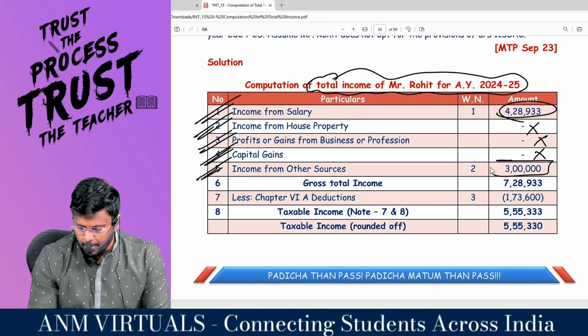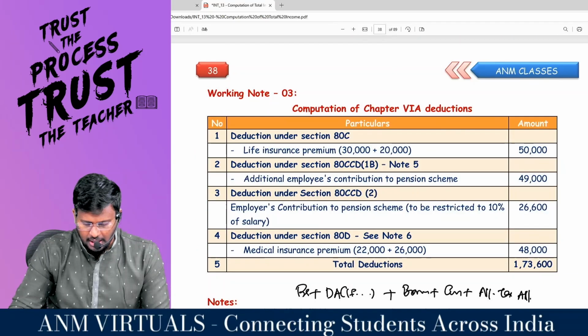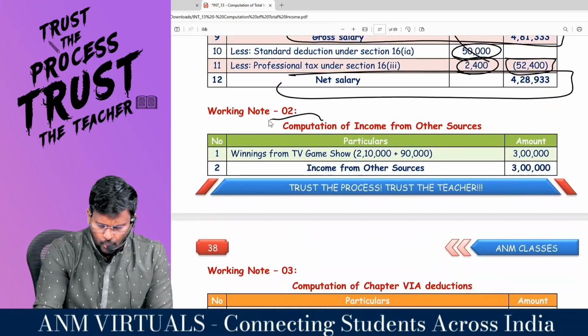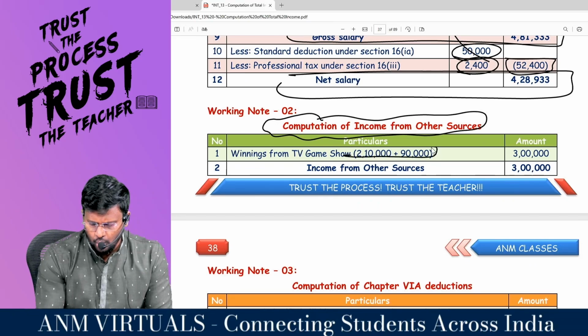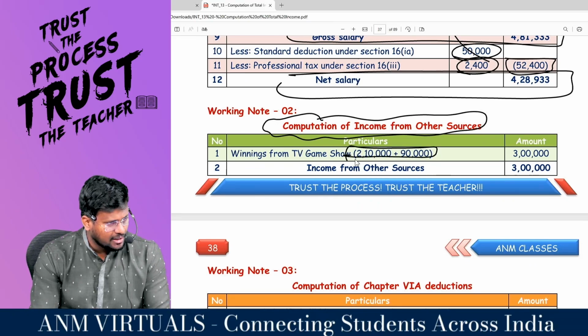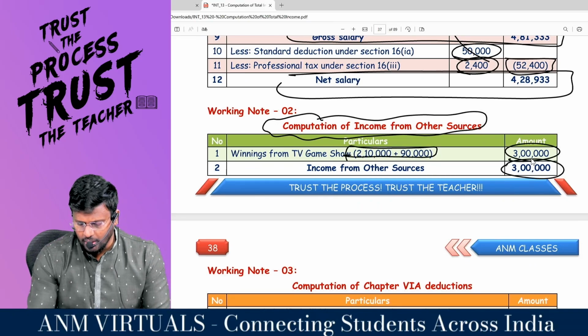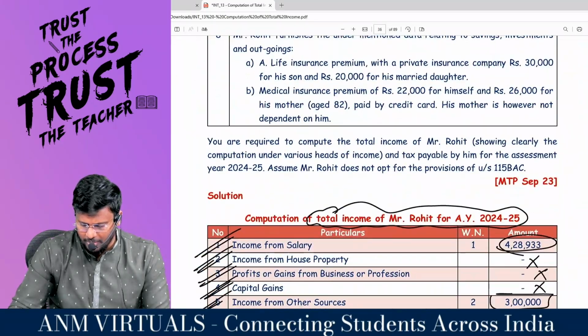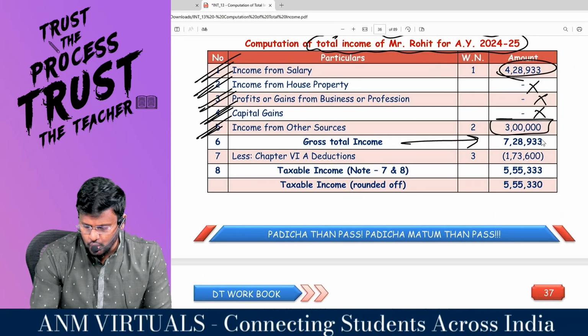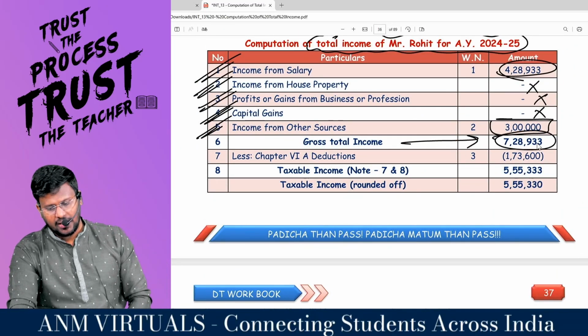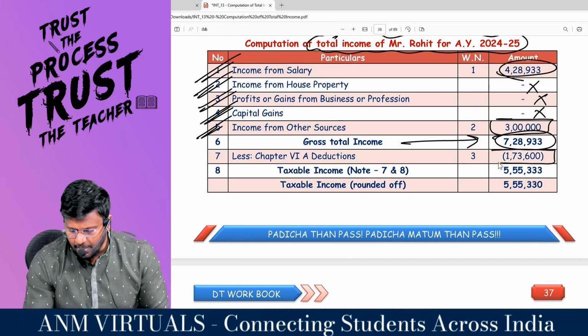Sir, now I am going to finalize the income from other sources. Shall I? Very easy. Winning from TV show, 4 lakh, less 10,000 rupees is the net, 3 lakh, 90,000 TDS. So income from other sources comes to how much? 3 lakh. Now, the gross total income is 7,28,933.